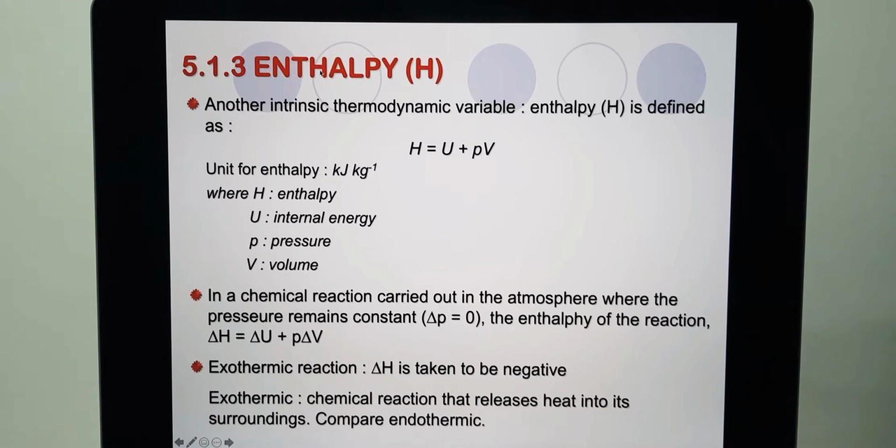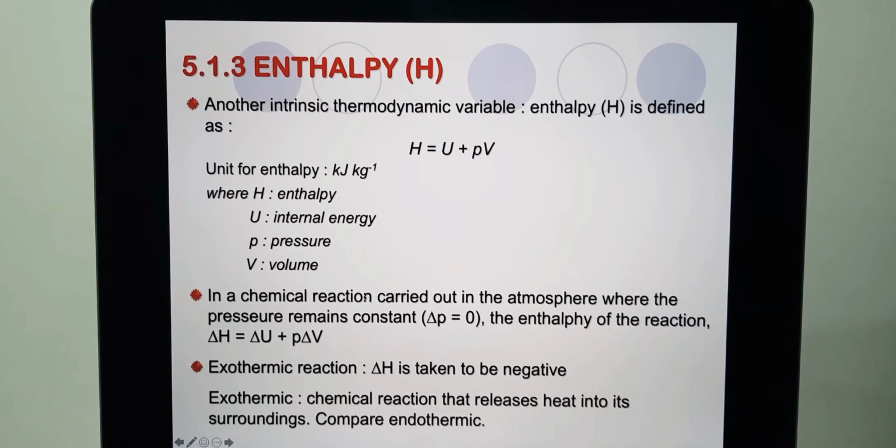Then we move on to enthalpy. Another intrinsic thermodynamic variable is known as enthalpy. Enthalpy is defined by H equals the internal energy plus PV, where H is the enthalpy, U is the internal energy, P is the pressure, and V is the volume. The unit for enthalpy, which we learned in the previous chapter, is kilojoule per kilogram in SI units.